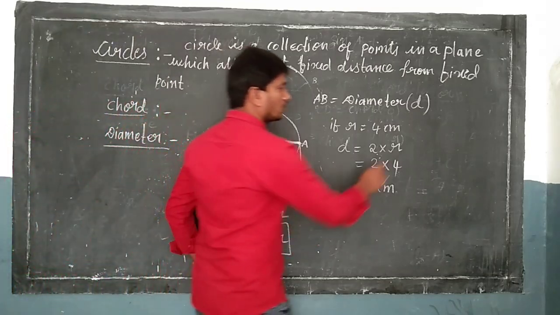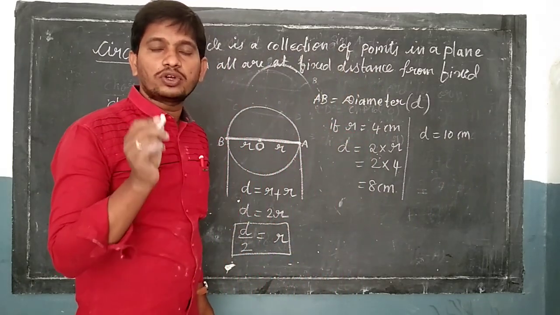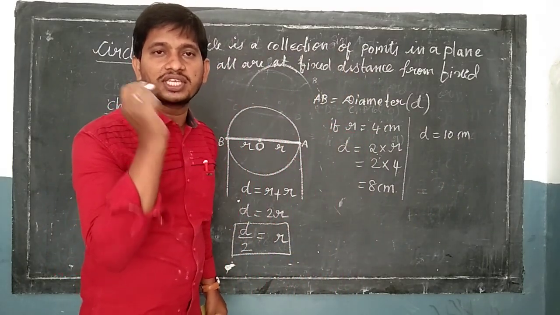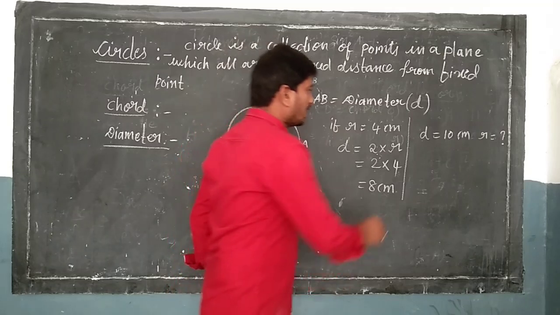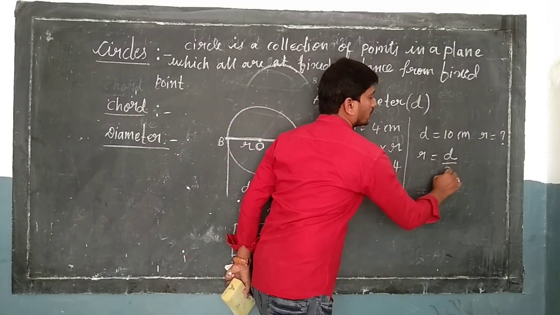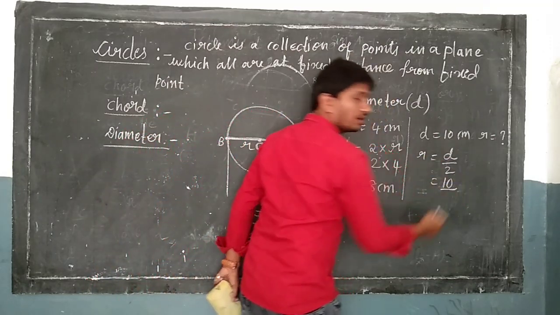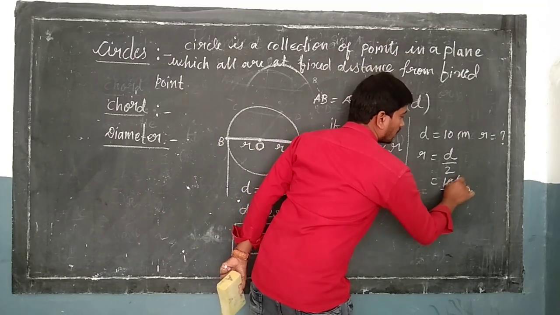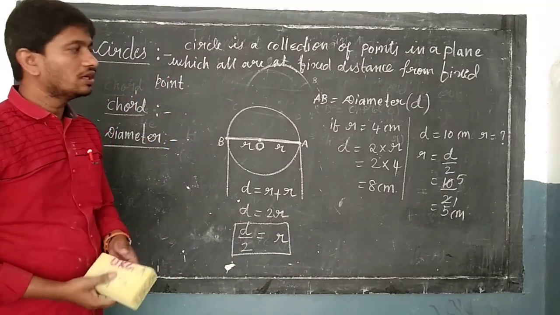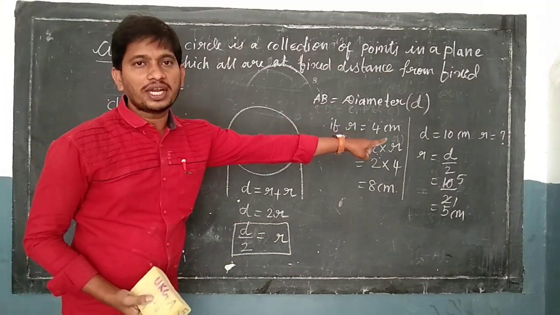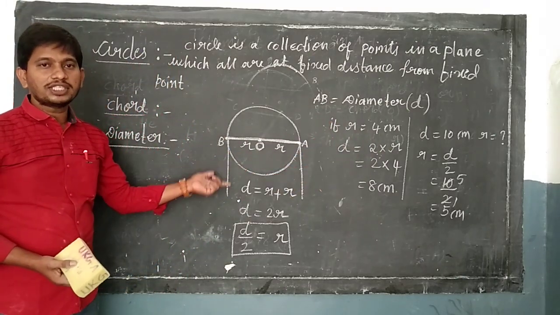For example, if diameter equals 10 centimeter, what is its radius? As we know, radius equals half of the diameter, r equals d by 2. What is diameter? 10 by 2, 2 ones are 2, 2 fives are 10, which is equal to 5 centimeter. Clear? So if diameter is 10 centimeter, then the radius will be 5 centimeter. Clear students? Diameter is 2 times the radius.